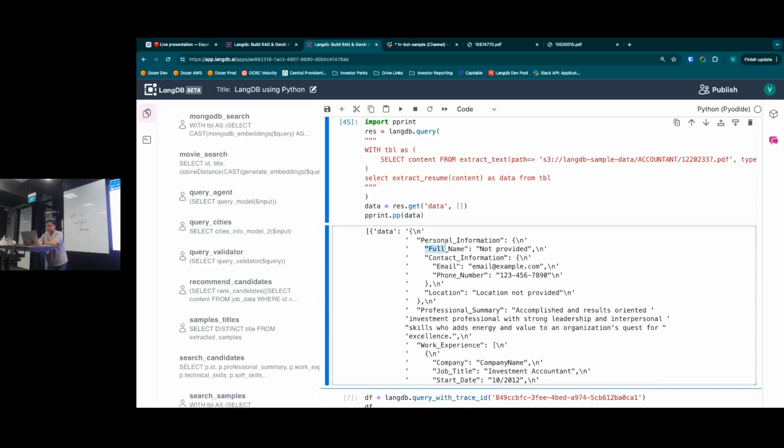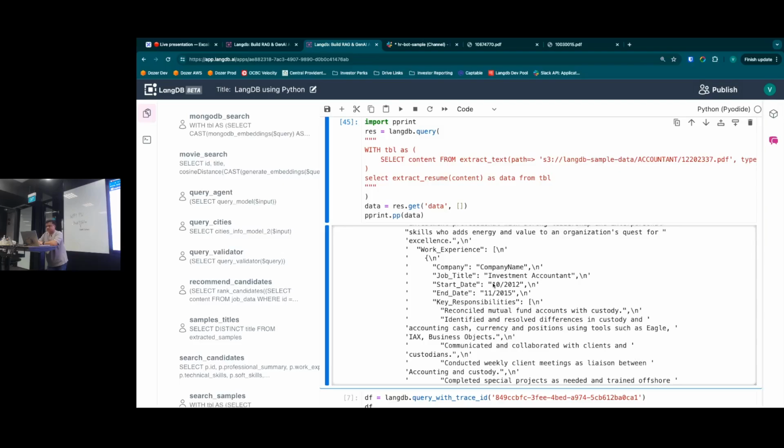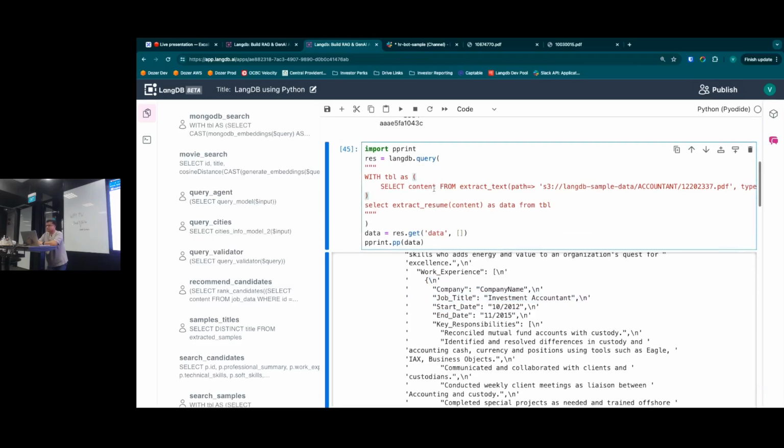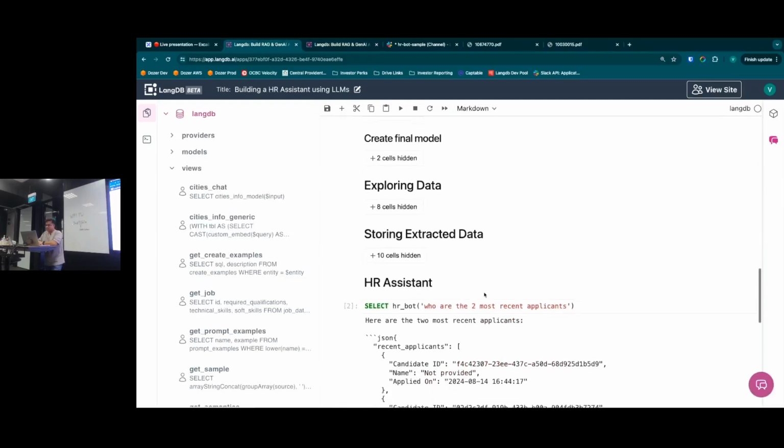So full name is not provided because it's an anonymized data set, but you could see some of the other things that have been processed. So work experience, we have company details, job title, start date, end date, all that. Essentially, we can point LangDB at a file, use extract text, which will get you just raw text, and we are passing that into an LLM model called extract resume, and we have a structured JSON document to work with, right?